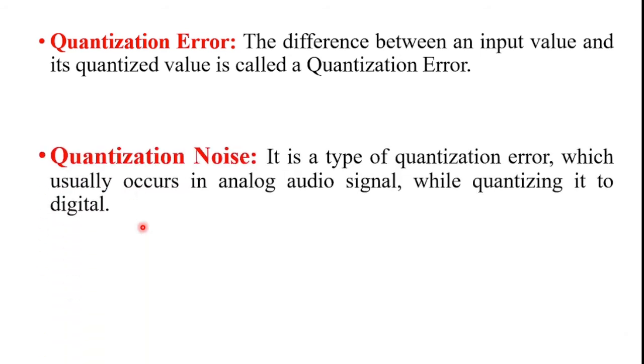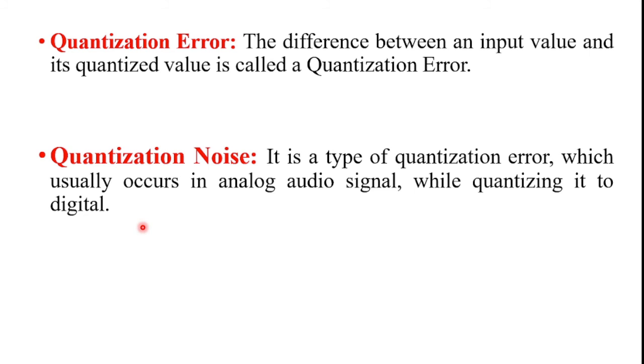Next, coming to quantization noise. And what is quantization noise? Quantization noise is a type of quantization error which occurs in an analog audio signal while quantizing it to digital. For example, in music, the signals keep changing continuously, where regularity is not found in errors. Such types of errors create wideband noise.